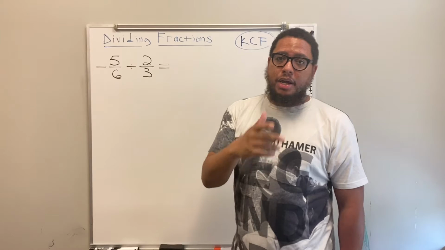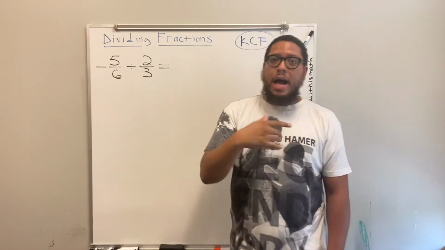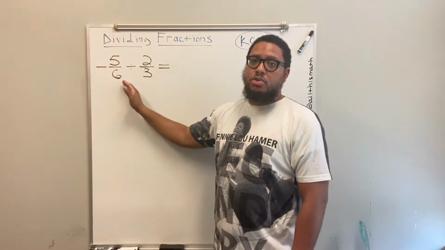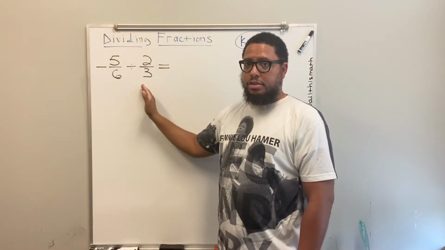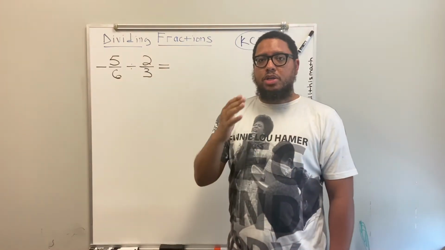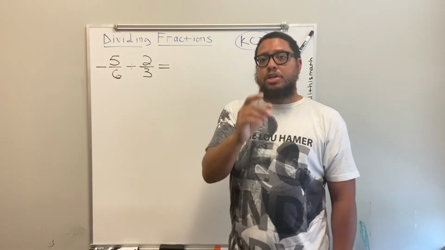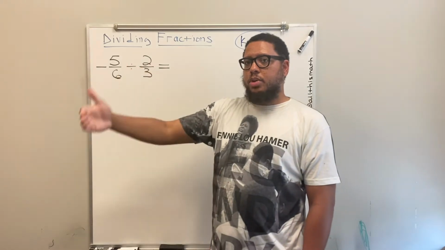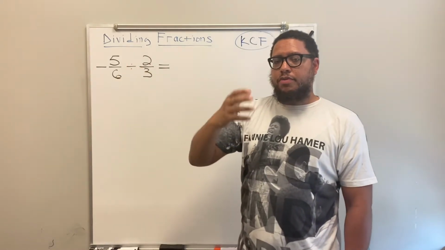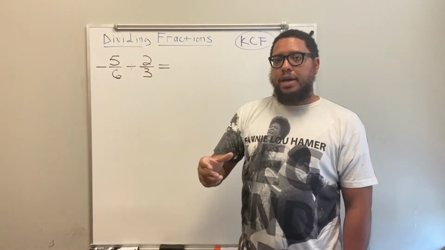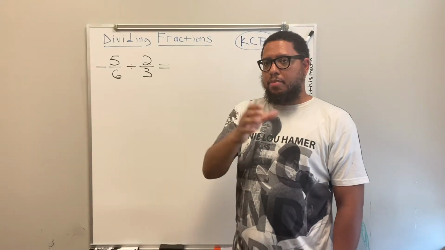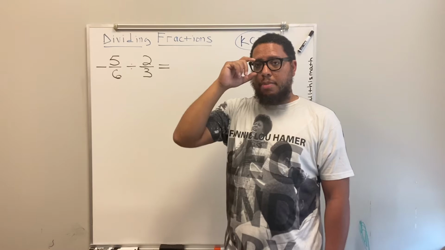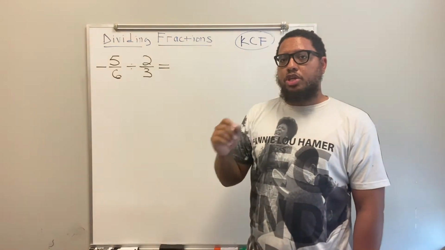Now, how do I know that? I'm gonna tell you a trick that I use. One of the ways you can know that is knowing the decimal equivalents of fractions. If you learn the decimal equivalents of fractions, just like you should learn your multiplication facts, at a minimum from 1 times 1 all the way up to 12 times 12, like the multiplication table in the back of a composition notebook, memorizing all those numbers inside that grid, you should also think about learning your decimal equivalents to fractions.